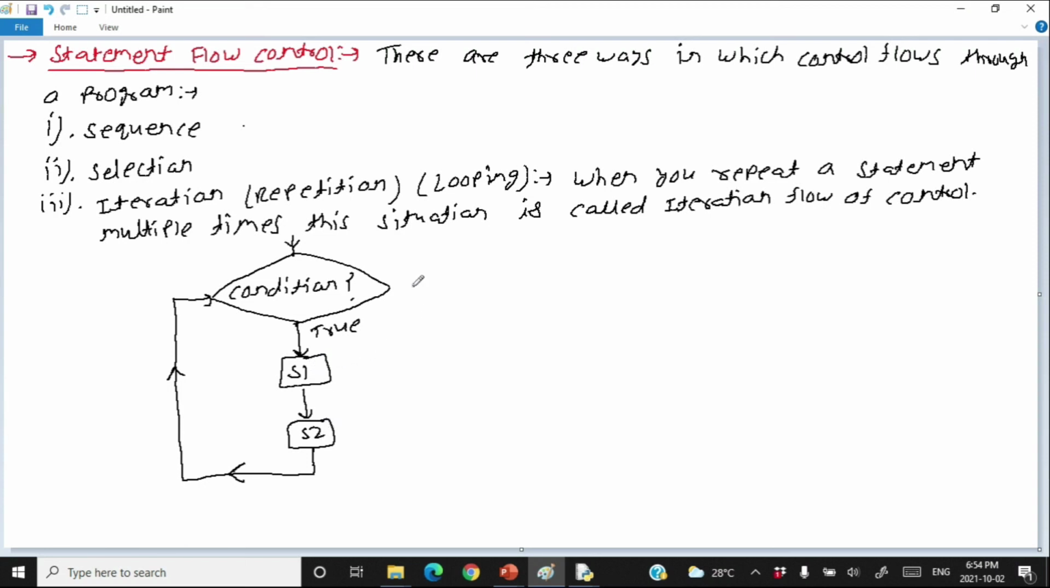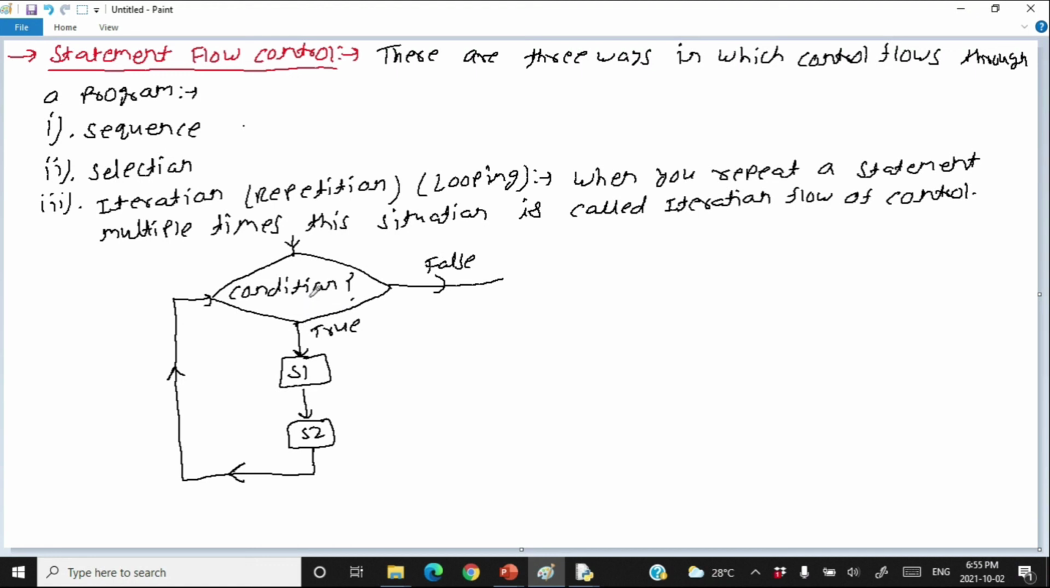Got it? But if the condition is false, then you do not have to do anything. Then S1 and S2 will not be executed at all. But if the condition is true, you execute S1 and S2 and again check if the condition is still true or not. So you keep on executing S1 and S2 as long as the condition is true. This situation is called iteration or repetition or looping.